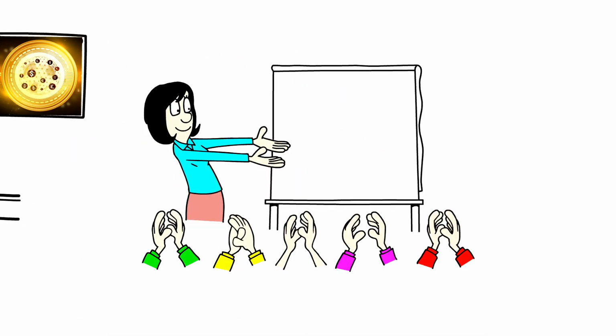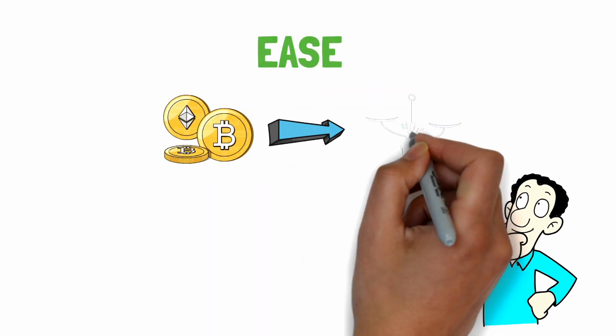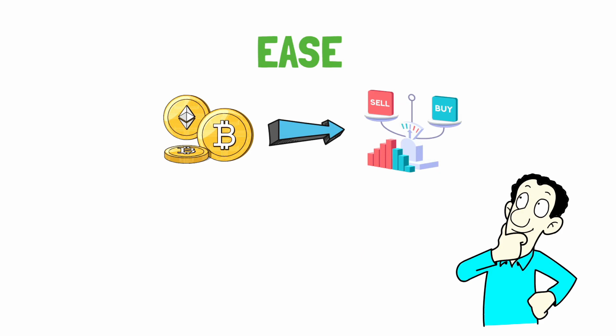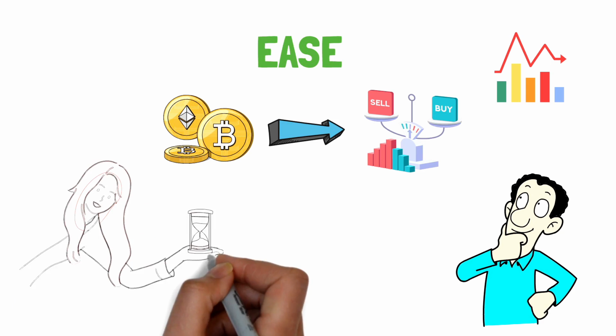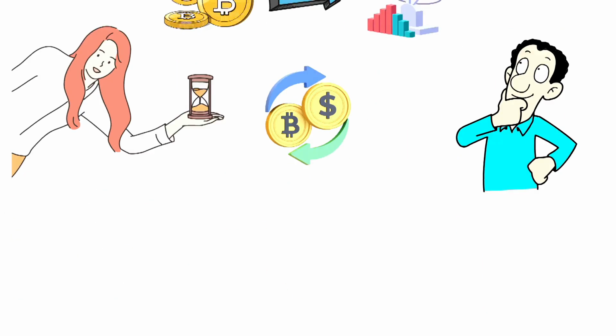Today, we are going to demystify liquidity in the world of cryptocurrency. So let's get started. In simple terms, liquidity refers to the ease with which an asset, such as a cryptocurrency, can be bought or sold without causing significant price fluctuations. It is a measure of how quickly and smoothly an asset can be converted to cash or another asset.